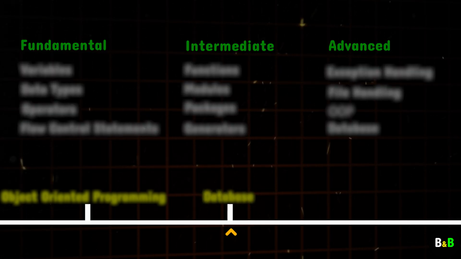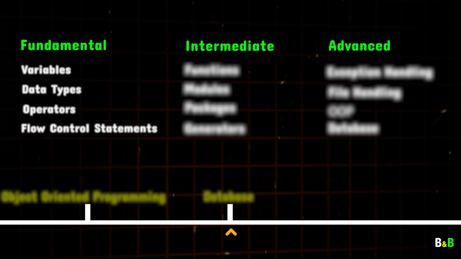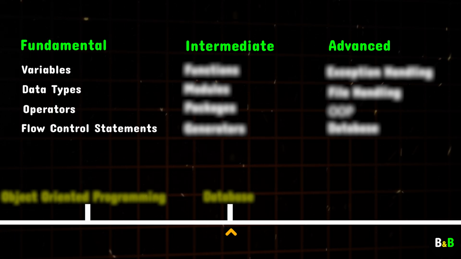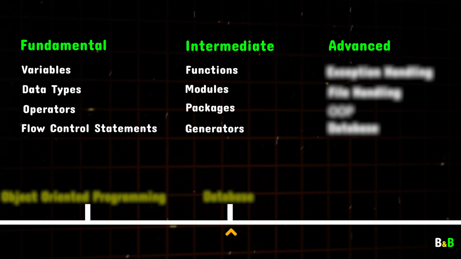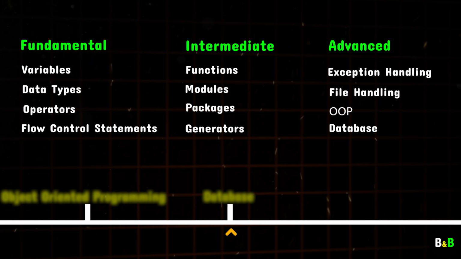Let's quickly recap what we've covered. We started with the basics, learning about variables, data types, operators, and flow control statements. These form the foundation of any Python program. Then we moved on to intermediate concepts like functions, modules, and packages, which helped us understand how to organize and reuse our code efficiently. From there, we tackled advanced topics like object-oriented programming, exception handling, and file handling. These are essential for building more complex and real-world applications. We also explored additional topics like generators and database connectivity, that make Python so versatile.